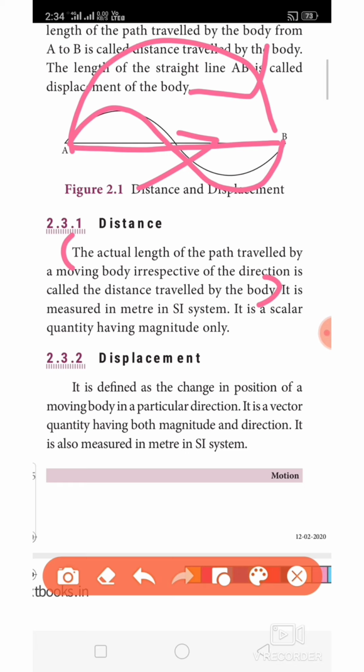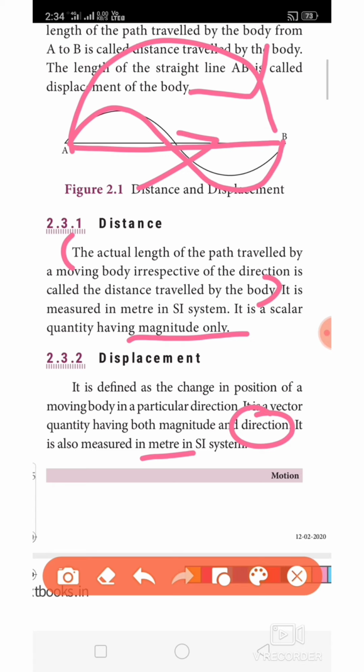It includes the direction, so it is defined as the change in position of a moving body in a particular direction. If we include the direction, it is a vector quantity. So displacement includes both magnitude and direction, but the same unit, meter, is the unit for displacement. Distance includes magnitude alone. SI units are the same.